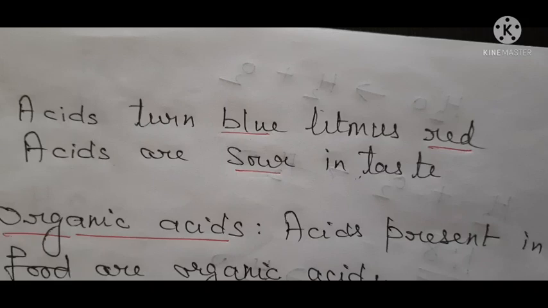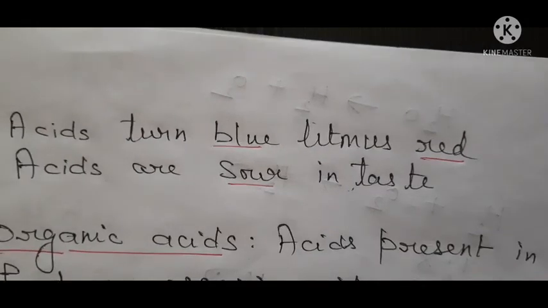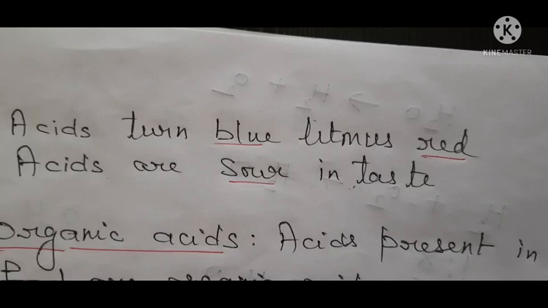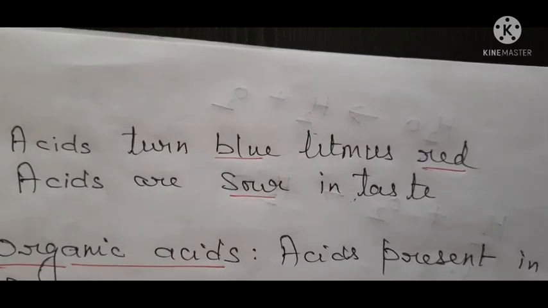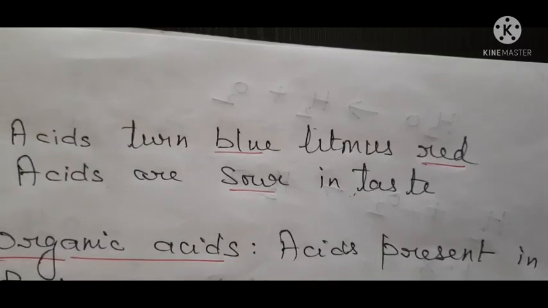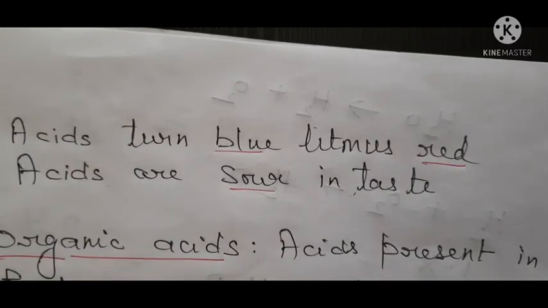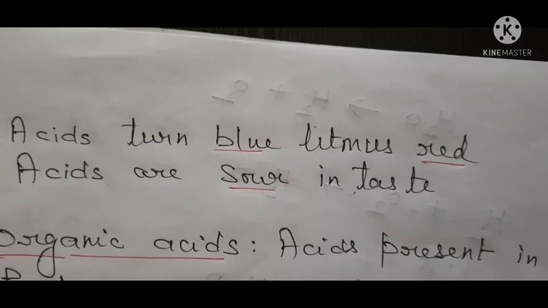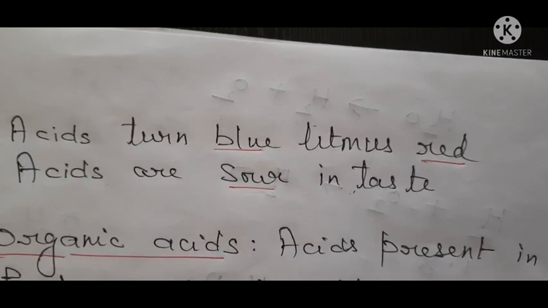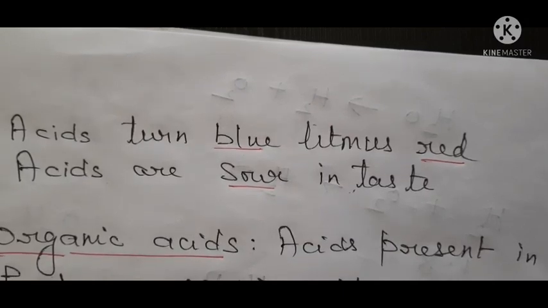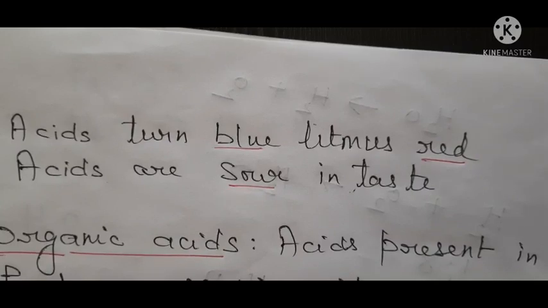Okay. So acids are sour in taste, and these acids which are found in foodstuffs are not harmful. They are called organic acids, and these organic acids are naturally occurring acids. Lemon is sour due to the presence of citric acid, and this citric acid is an organic acid and it is a naturally occurring acid. Curd is sour due to the presence of lactic acid. So this lactic acid is an organic acid and it's a naturally occurring acid.